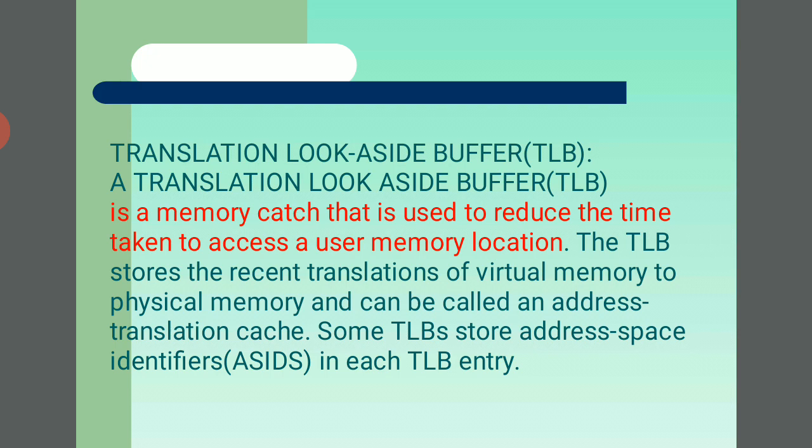The TLB stores the recent translations of virtual memory to physical memory, and can be called the address translation cache. We shortly call it TLB, the translation lookaside buffer. The TLBs store address space identifiers, ASIDs, in each TLB entry.